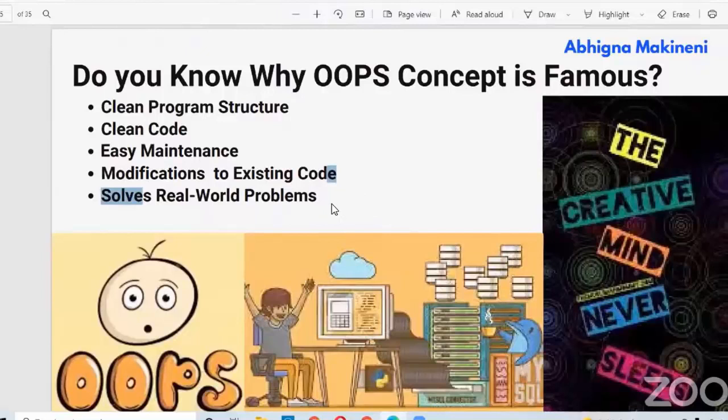It is a very good technique to solve real-world problems by creating objects, by using classes, by using different OOPS concepts, etc. In this picture you can observe, creative minds never sleep. In the same way, try to use these object-oriented programming concepts in a creative manner. You can do wonders. Really you can.